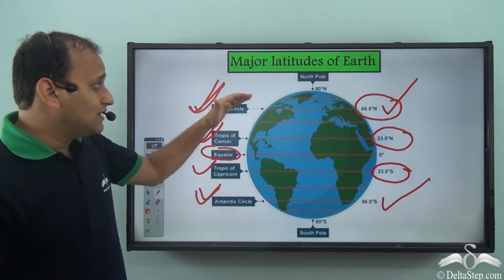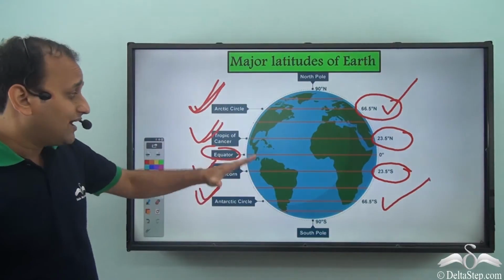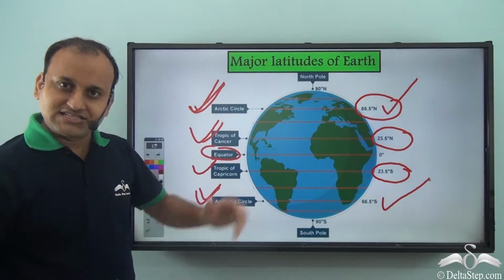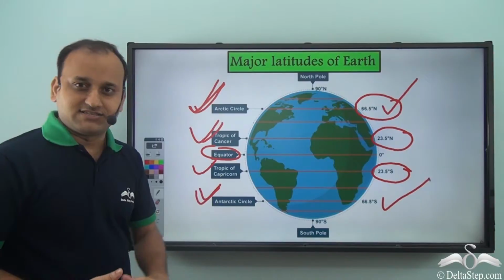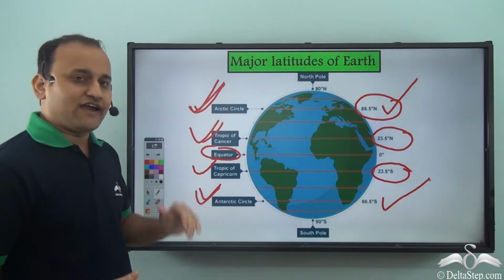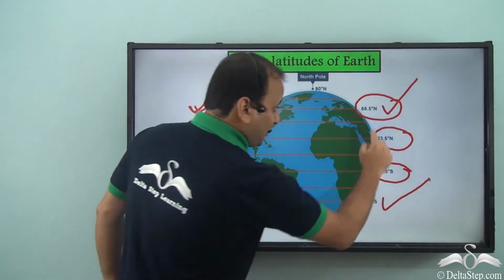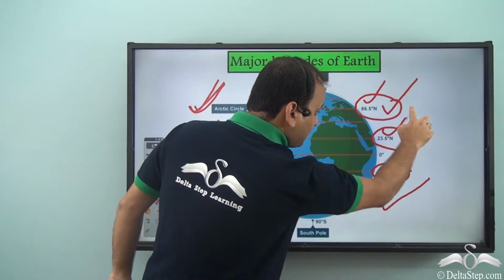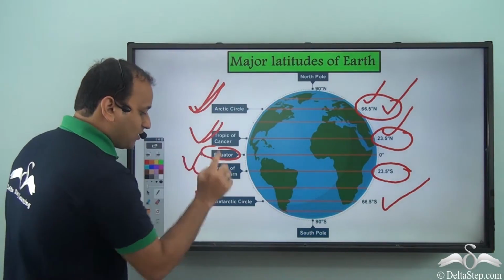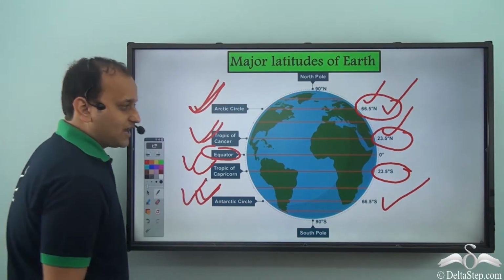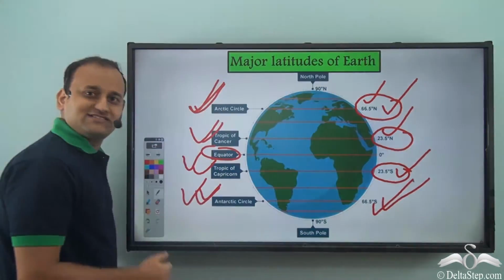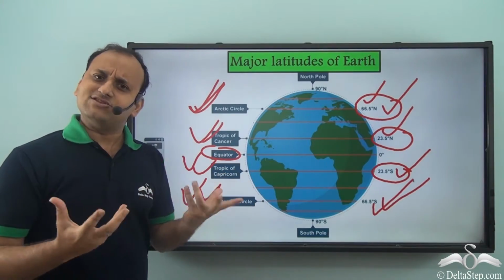So you see, all these major latitudes are located on either side of the equator. So 2 of them are on the northern side and 2 of them are on the southern side. On the northern side, we have the Arctic Circle and the Tropic of Cancer, which are at 66.5 degrees north and 23.5 degrees north. And on the southern side, we have the Tropic of Capricorn and the Antarctic Circle, which are at 23.5 degrees south and 66.5 degrees south.